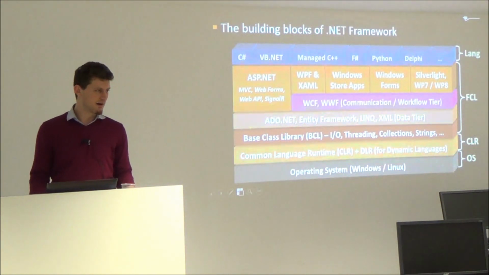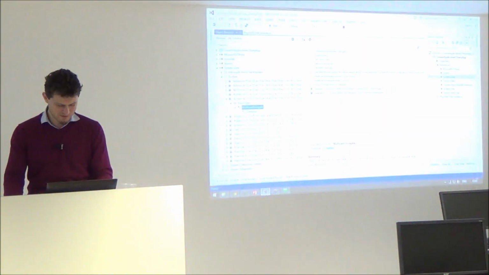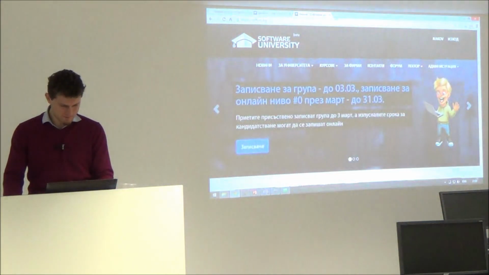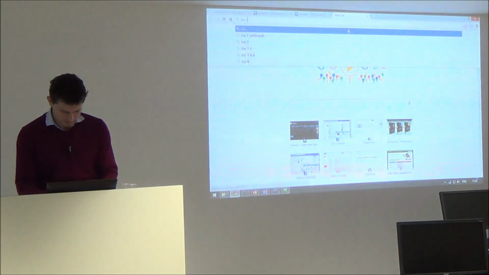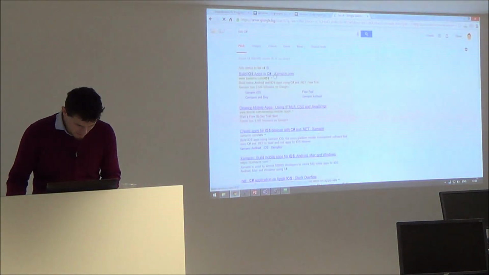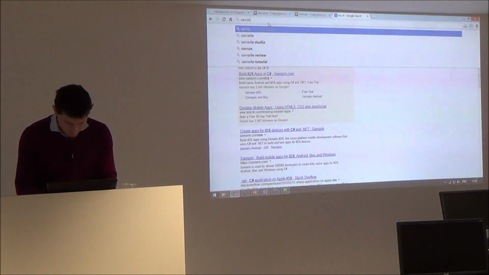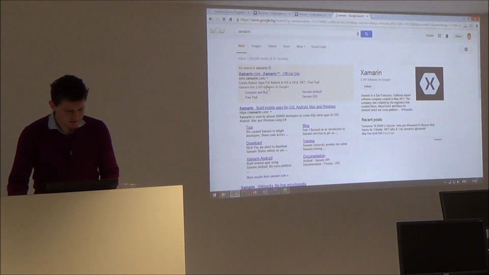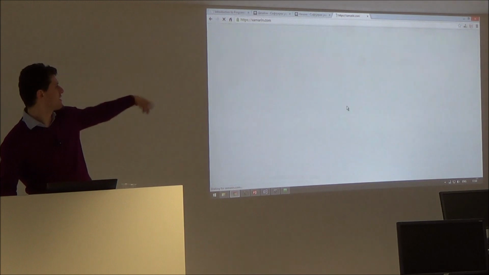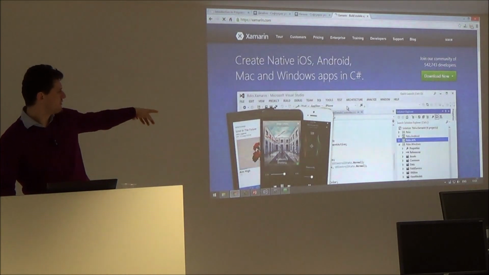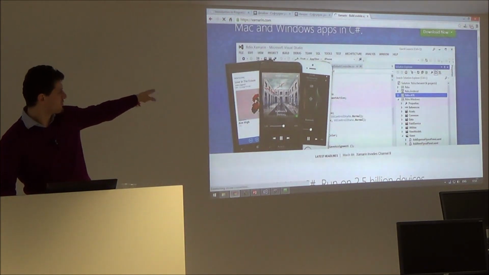There is a privately held company that provides .NET and C# programming for iOS. If you search for C# on iOS, you will see Xamarin. These guys use the open source Mono compiler and provide tools to write iOS applications in Visual Studio.